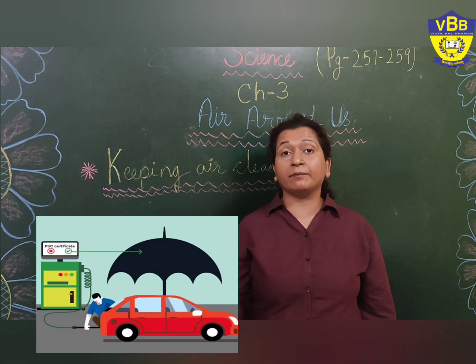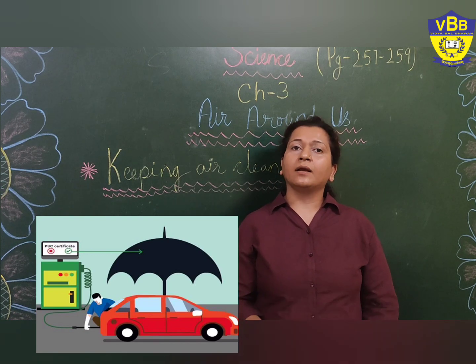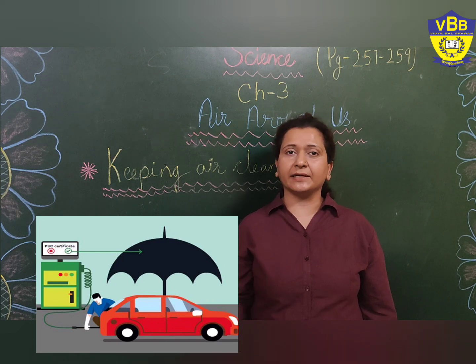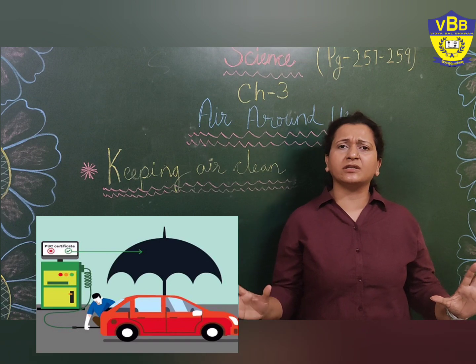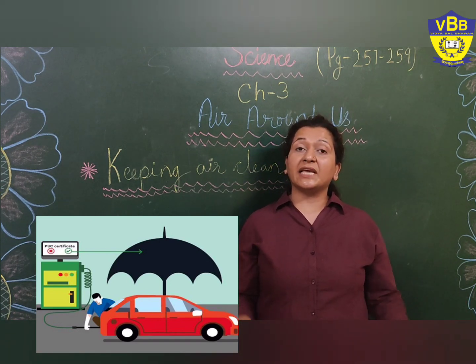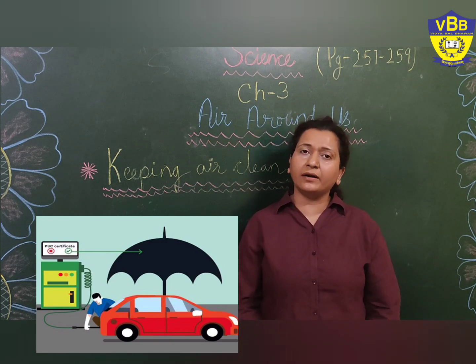If they don't have that pollution check record with them, then a traffic police official might issue a challan against it if you don't do the pollution check on time. So these are certain measures which the government is taking to prevent air pollution, because keeping the environment and air clean is very, very important for our health.